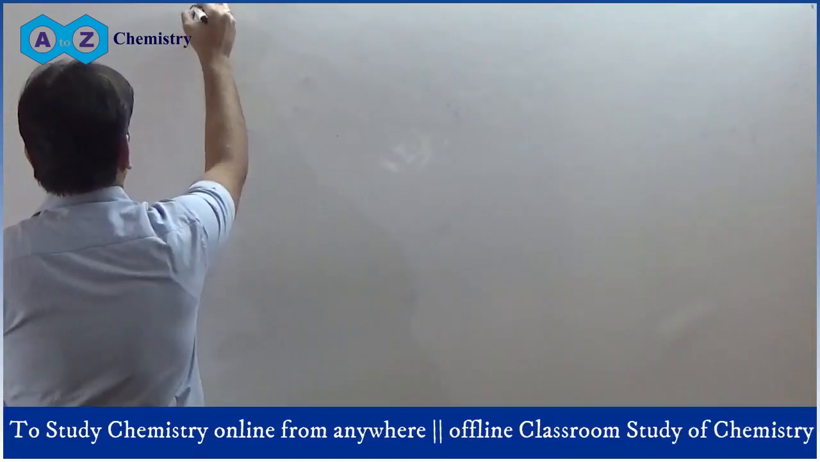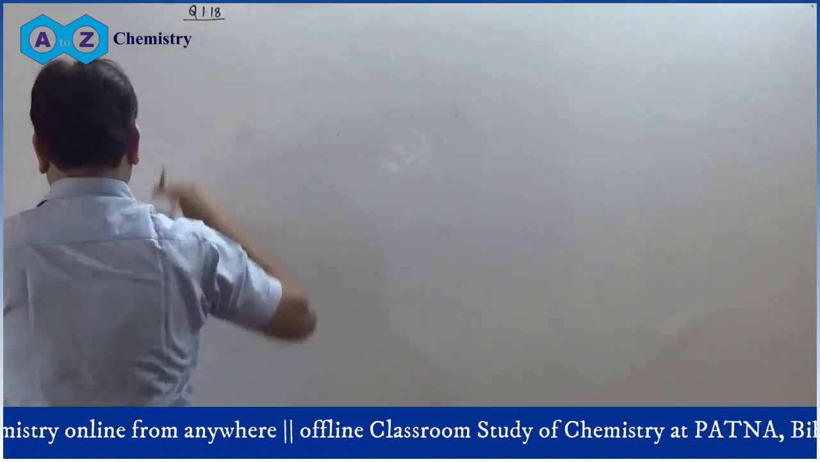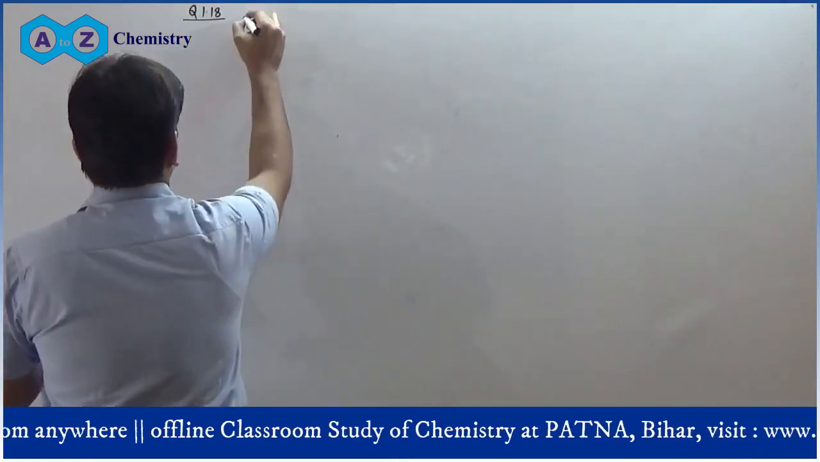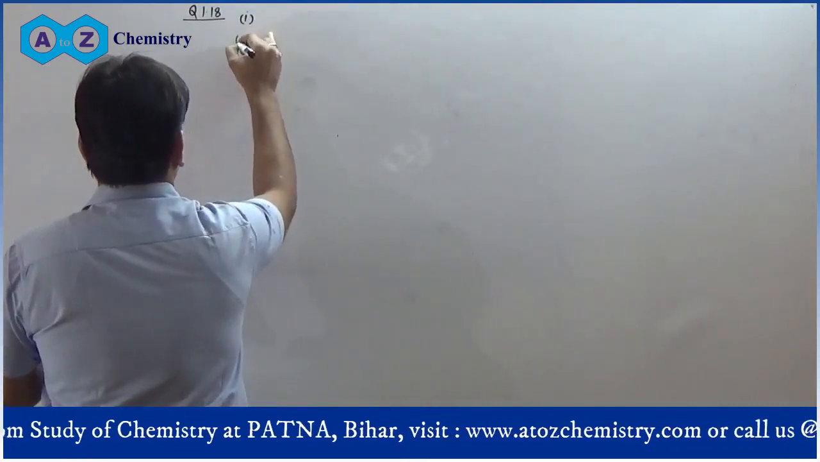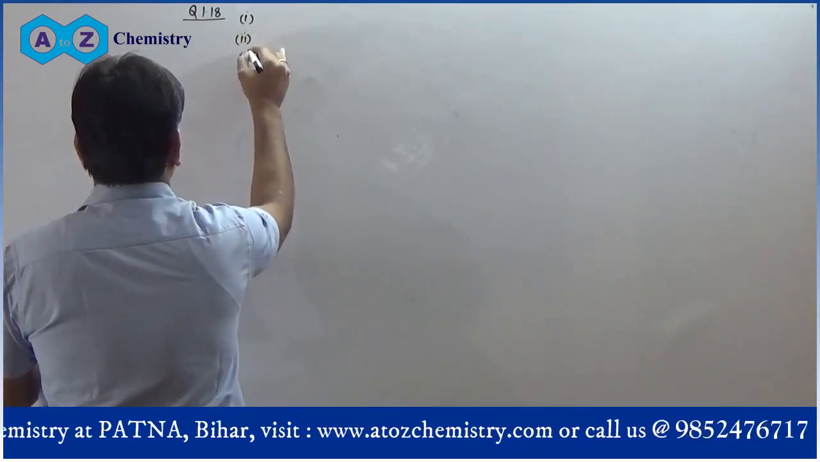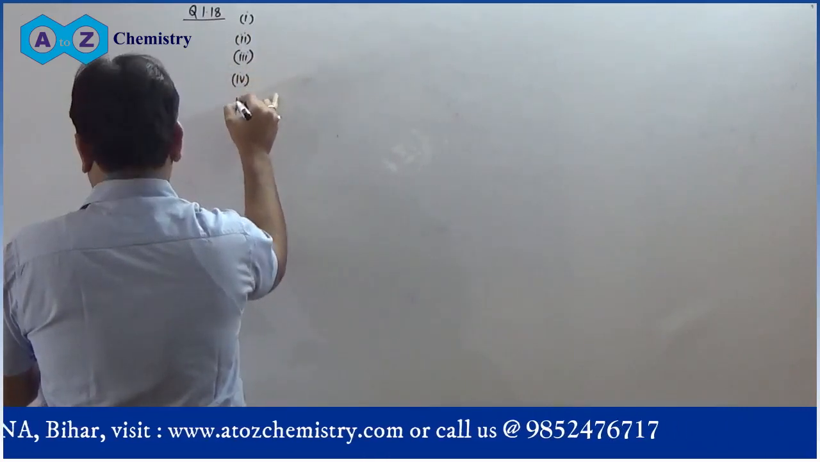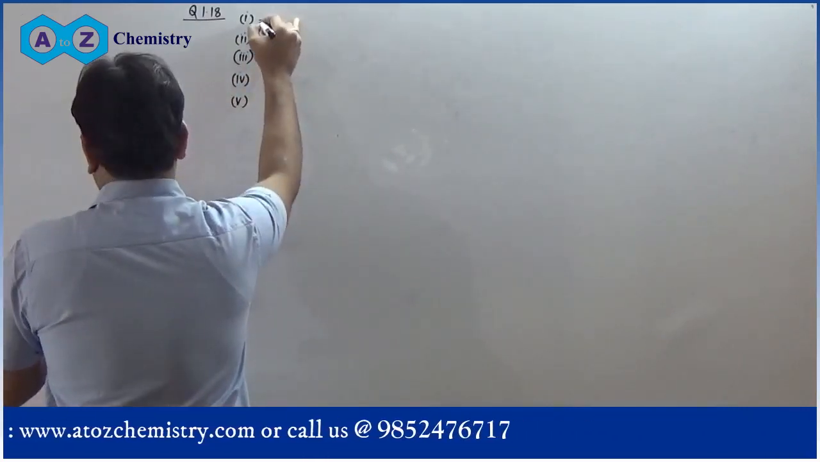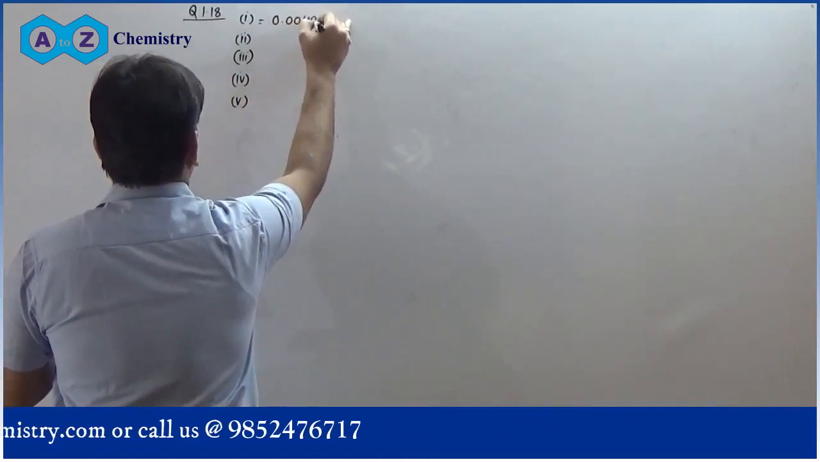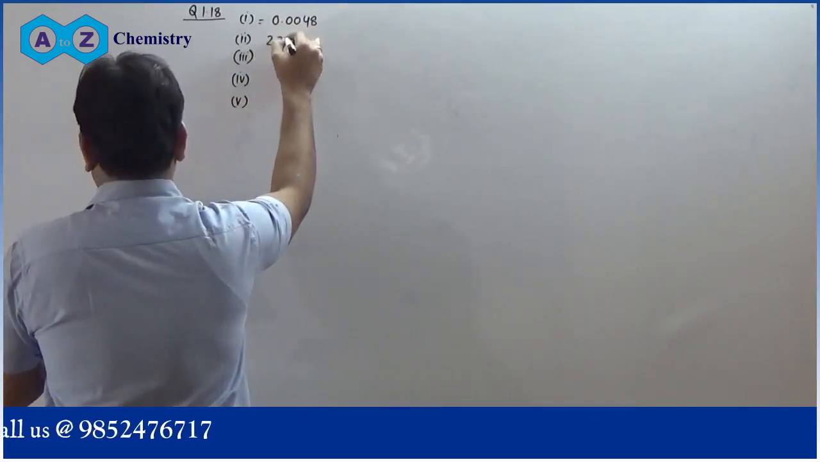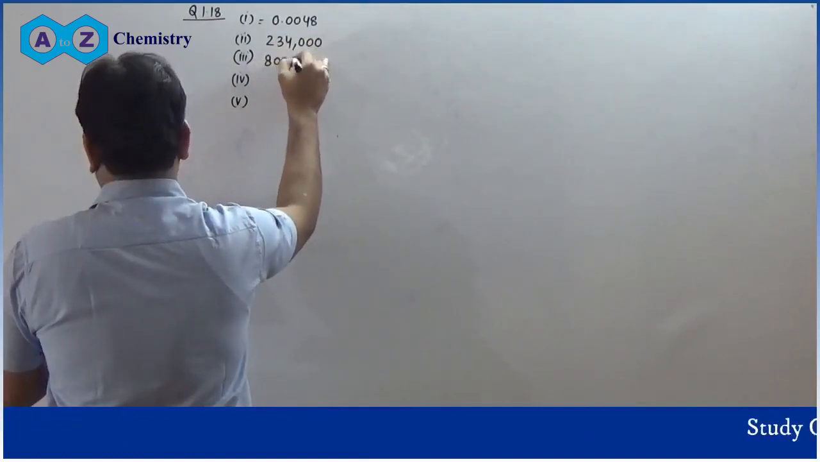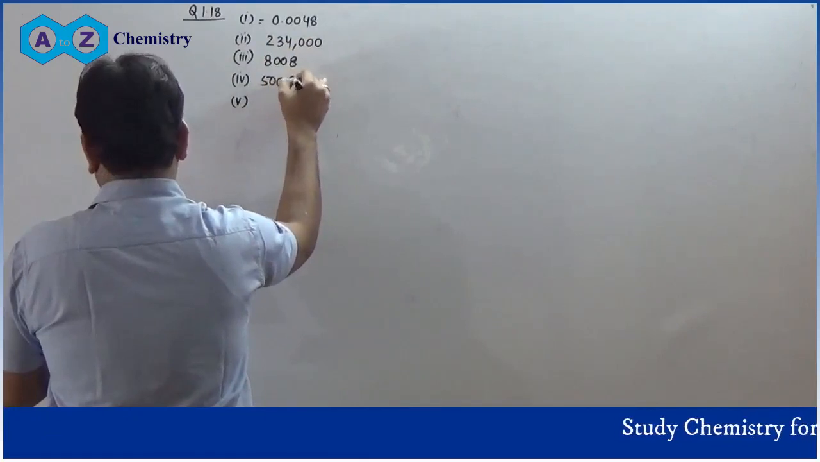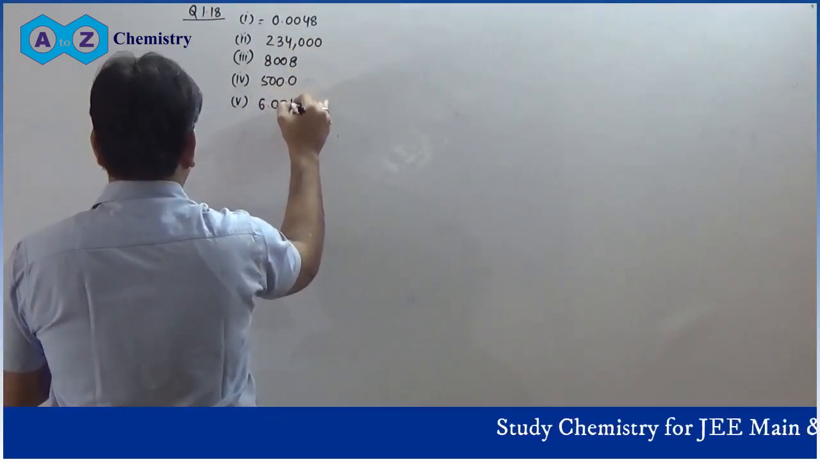The next question is 1.18. We have to use scientific notation for these numbers 1, 2, 3, 4 and 5. Here it is given as 0.0048. Here it is 234,000. Here it is 8008, then 500.0, and 6.0012.